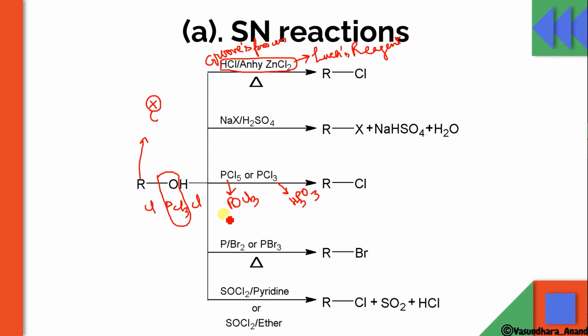Now next is ROH. If it reacts with PBr3, in presence of heating, it will also give you bromoalkane. Okay, now this is SOCl2 with pyridine. For this reaction we have to take pyridine or ether, which is a non-polar reagent. Then it will give you RCl, SO2 and HCl. And this reaction is known as Darzens' reaction, Darzens' process. So I hope it is clear.